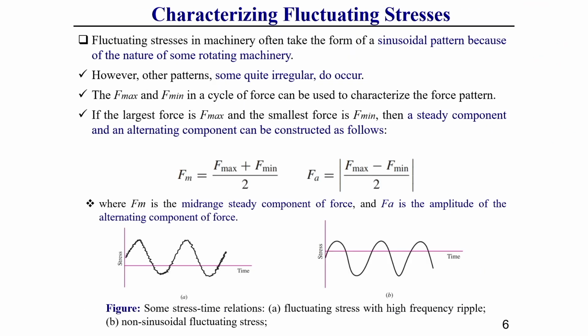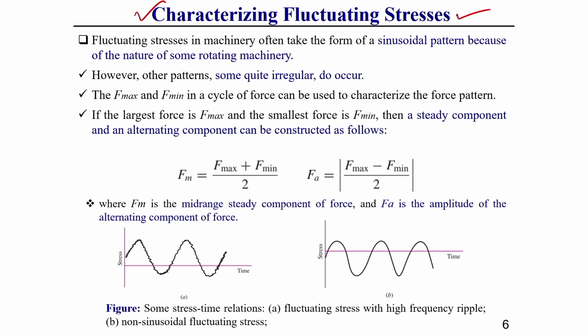Okay. Now, we will discuss the different types of fluctuating stress and their characteristics. That is why I have written characterizing fluctuating stresses.